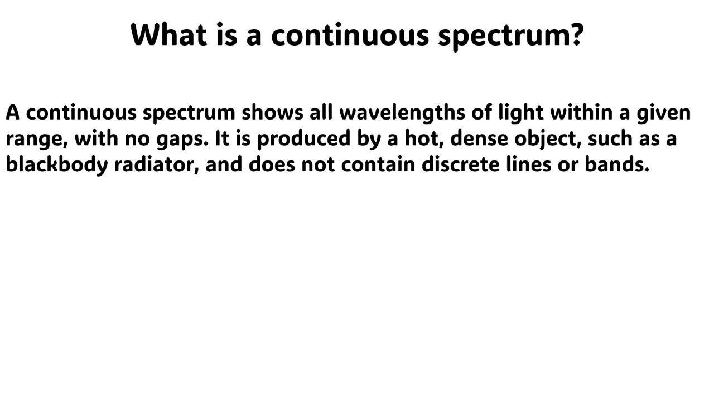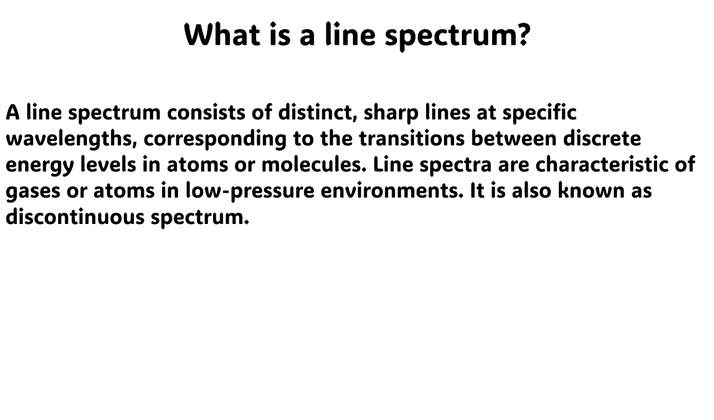The next question is, what is a continuous spectrum? The answer to this question is very simple. A continuous spectrum shows all wavelengths of light within a given range with no gaps. It is produced by a hot, dense object, such as a blackbody radiator, and does not contain discrete lines or bands. It is also called band spectrum, and there is no space between the bands.